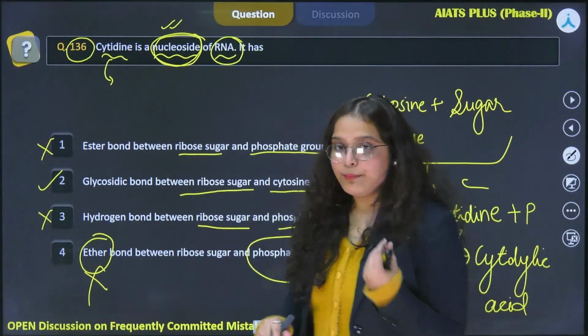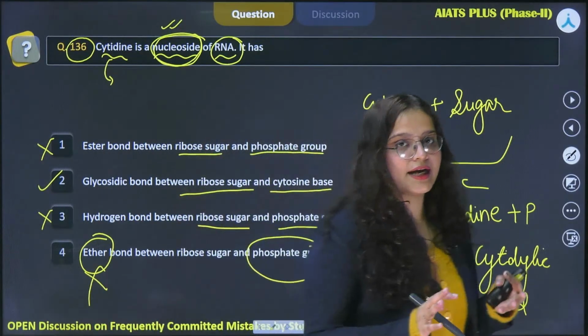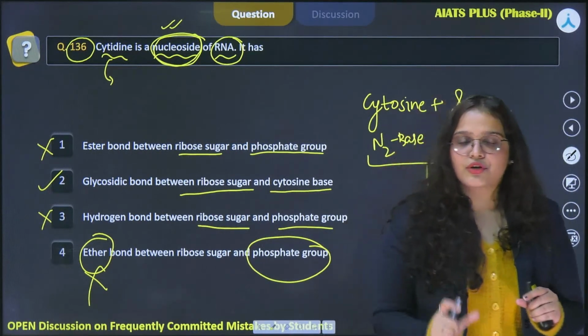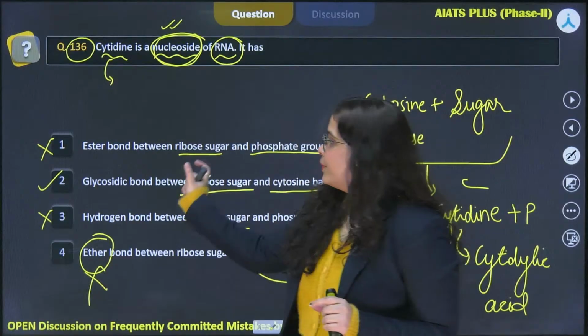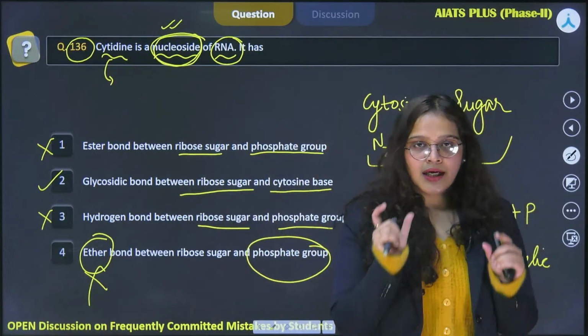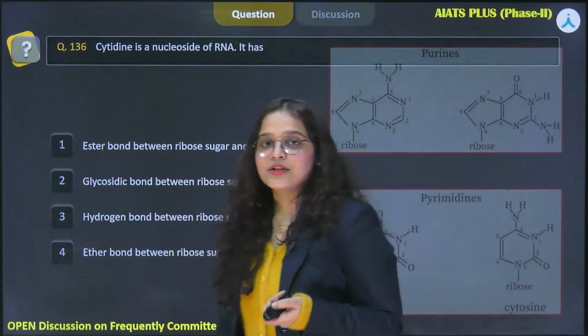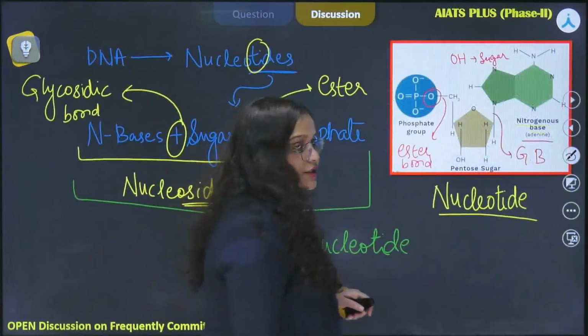So the basic takeaway message here is that glycosidic bond and ester bond constitute the structure of nucleotide, and we need to remember the groups between which these bonds are specifically present. All right. So now we move on to our next question.